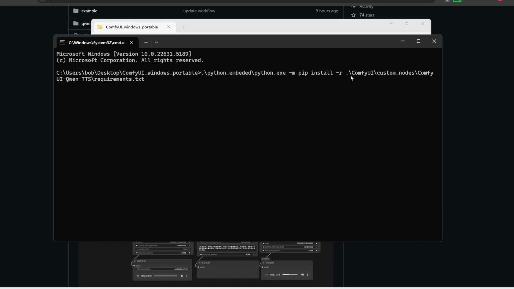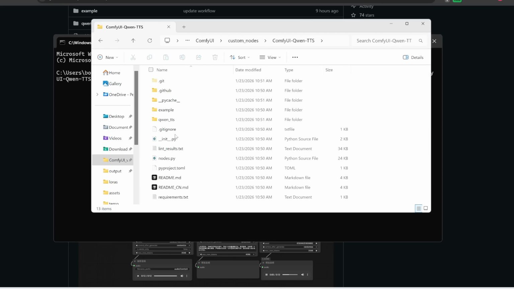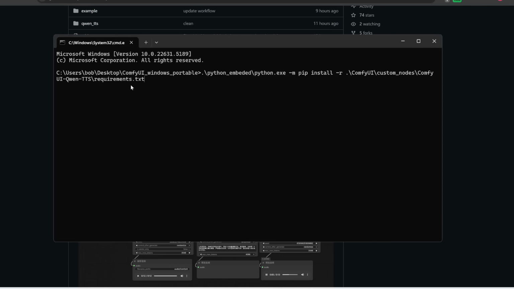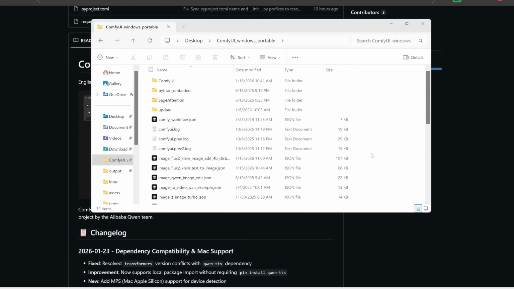and then we are going to pip install everything that is listed in this requirements.txt file, which is located in our custom nodes and then Qwen-TTS folder, as you can see over here. So that's basically what this line does. Let's press enter, and it should proceed to install all these packages and dependencies if you don't have them already. All right, afterwards, we are done with this installation, and that's pretty much it.